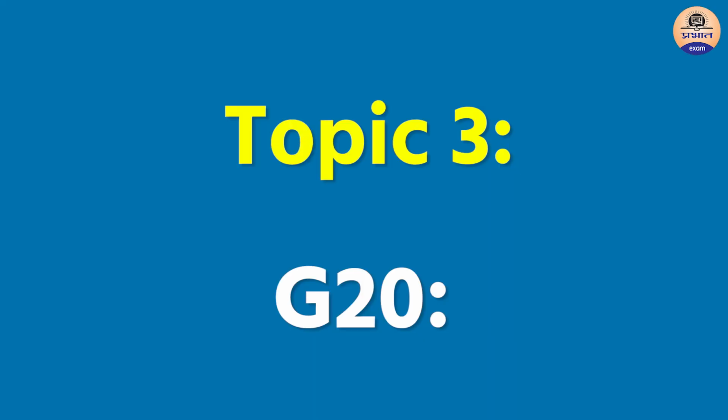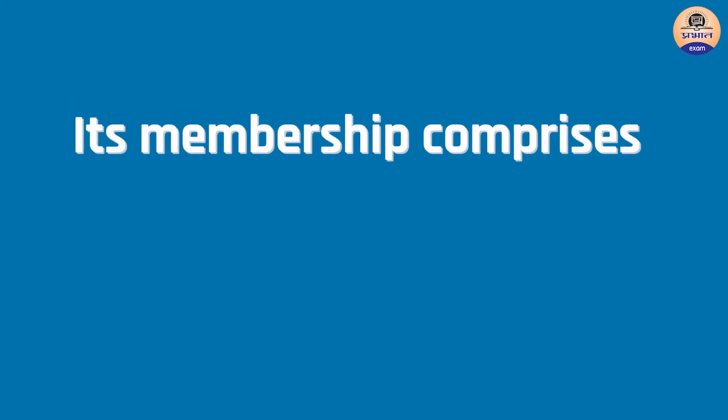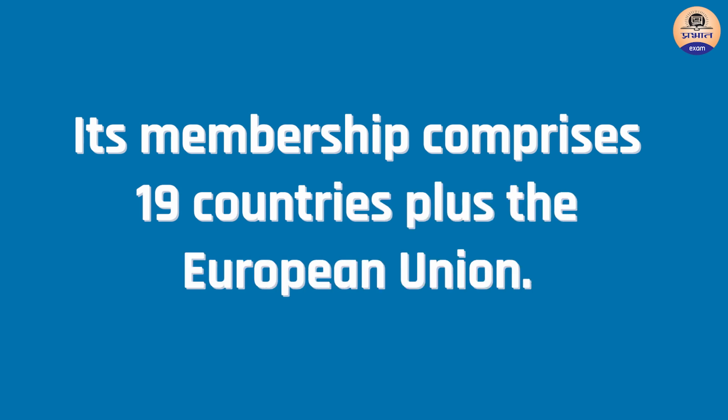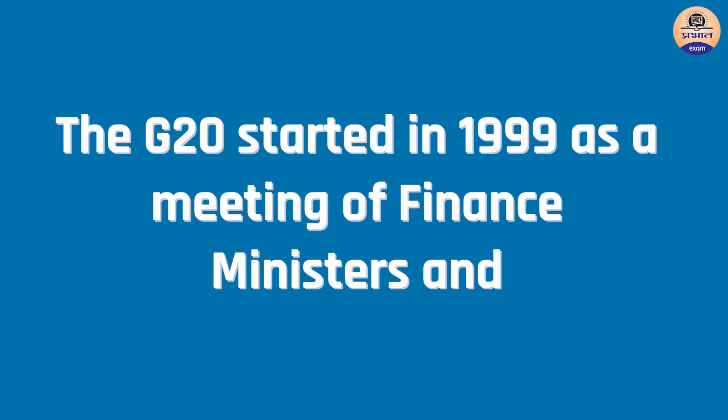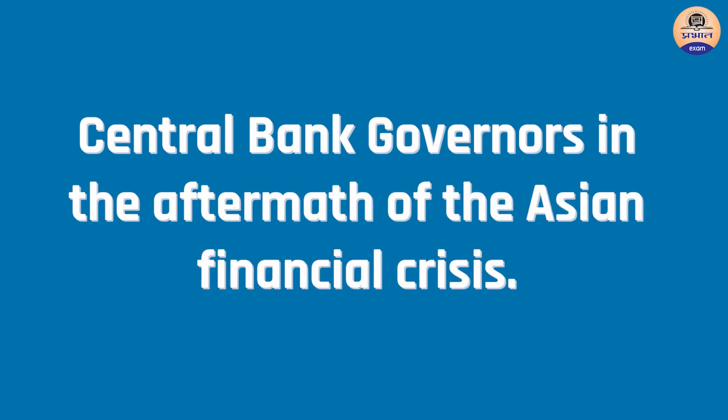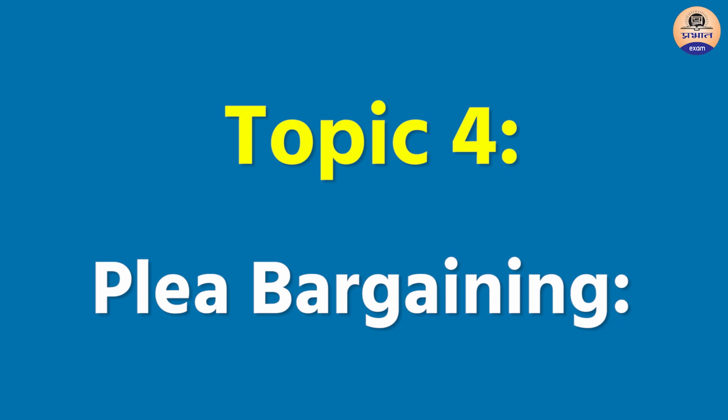Topic 3. G20. The Group of 20 or G20 is the premier forum for its members' international economic cooperation and decision making. Its membership comprises 19 countries plus the European Union. India is a member of this group. The G20 started in 1999 as a meeting of finance ministers and central bank governors in the aftermath of the Asian financial crisis.